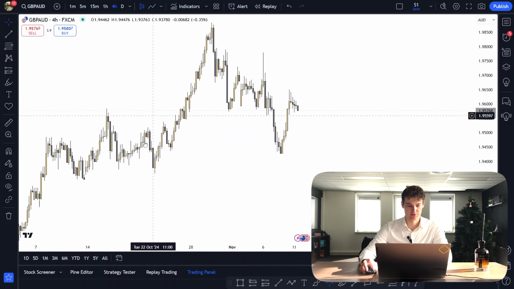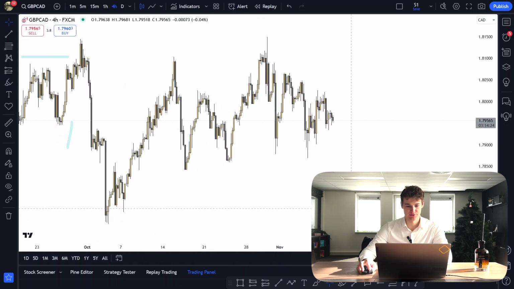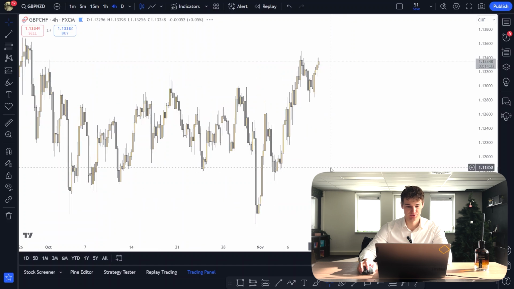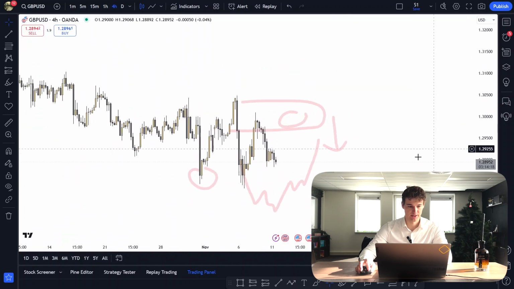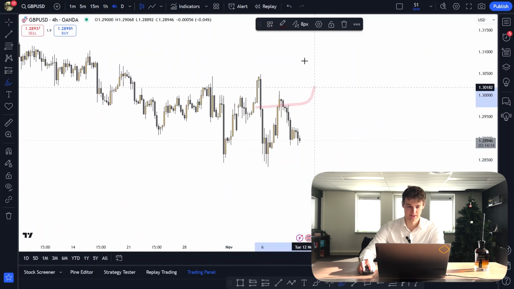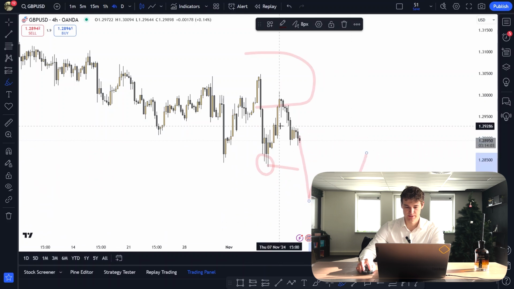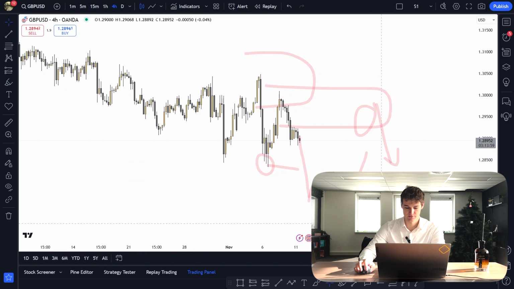GBP AUD is currently not really doing anything significant. Same with GBP CAD, same with GBP CHF. All right, this one's playing out nicely. GU, we were expecting price basically to respect that supply zone, and then once we tap that supply zone, we are expecting price to go lower. So for right now, I'm going to be looking for shorts to take out this low. Once we take out that low, we're going to wait for a change of character, look to trade back into supply. Once we tap supply, we're going to be looking for shorts once again.